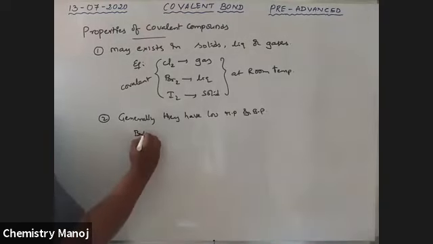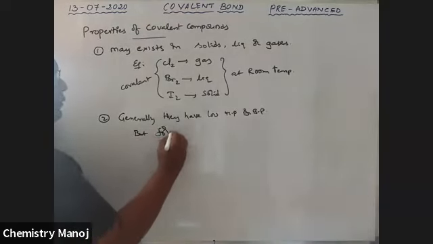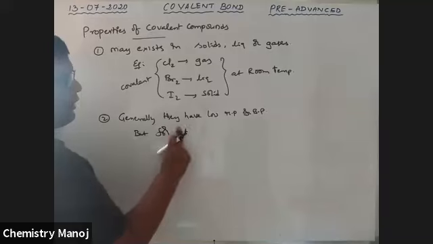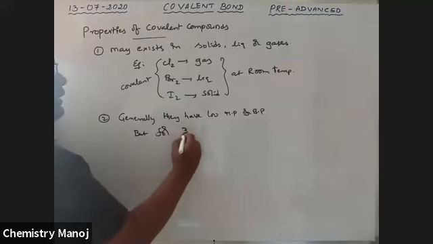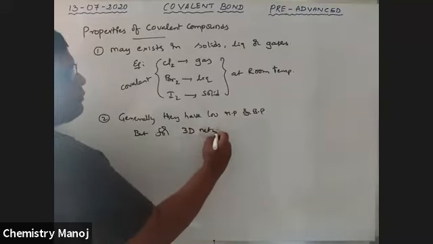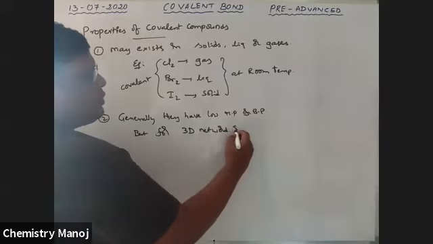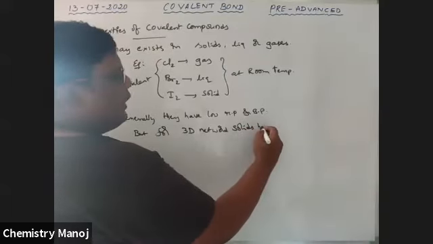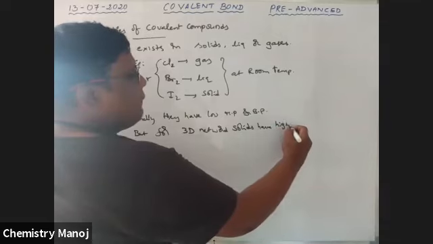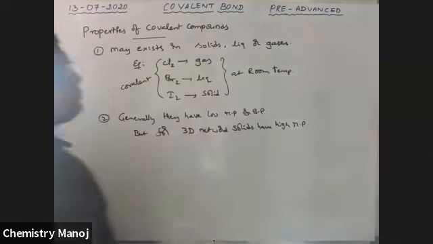But 3-dimensional network solids have high melting points.